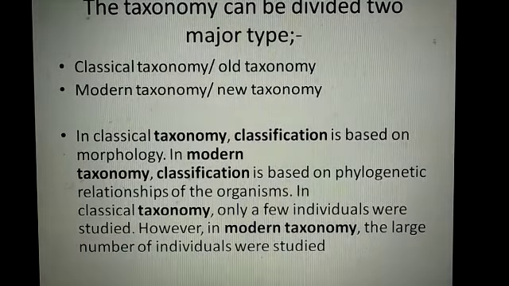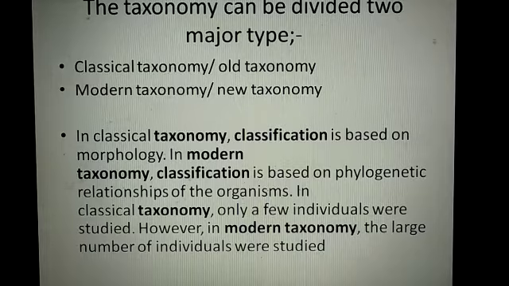What is the meaning of phylogenetic? According to evolutionary pattern. If two organisms have the same ancestor, then they have more similarity. Is that clear? This is the phylogenetic relationship of organisms.